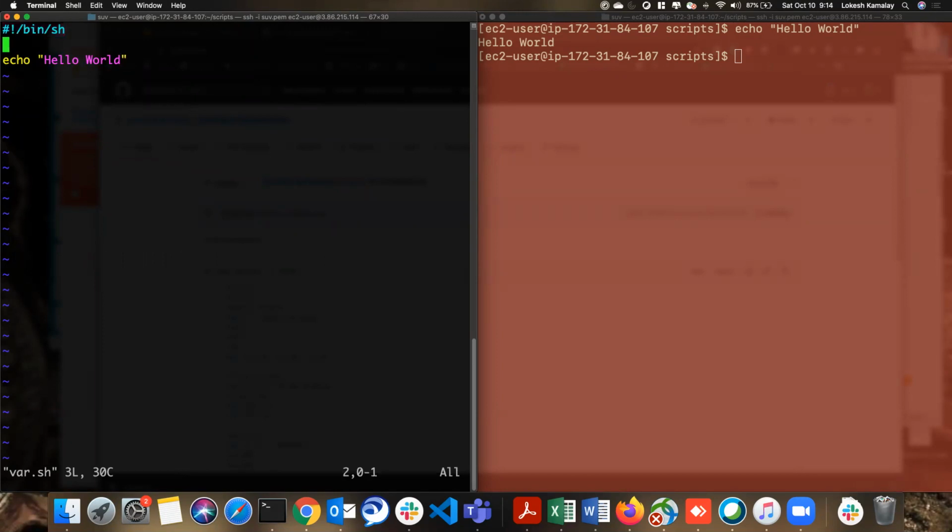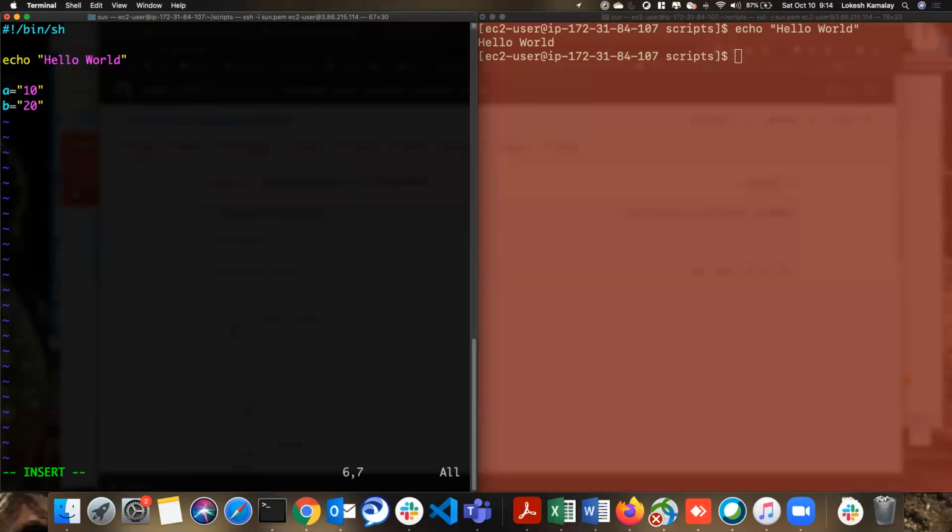So if I put Python here, what happens? It doesn't work because there is no echo in Python. Okay. So now we have this. Now let me also write the variables. I'm going to take one single variable called a and assign it equal to 10. I'm also taking another variable b equal to 20.